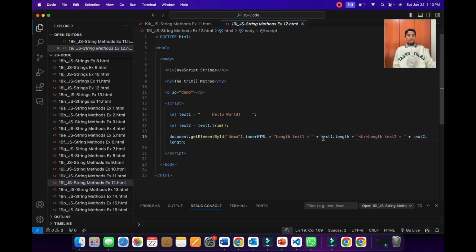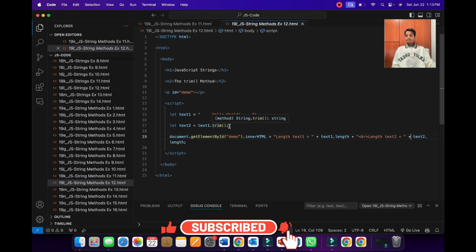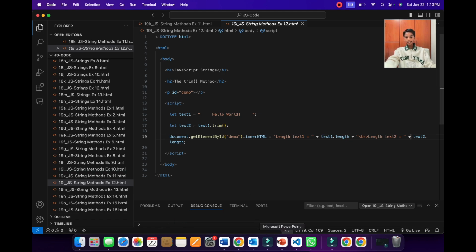Because over here, we use text1.length and text2.length with some other strings. So as you can see over here, this one actually has trimmed down the empty spaces. So now let's go back to the PPT.